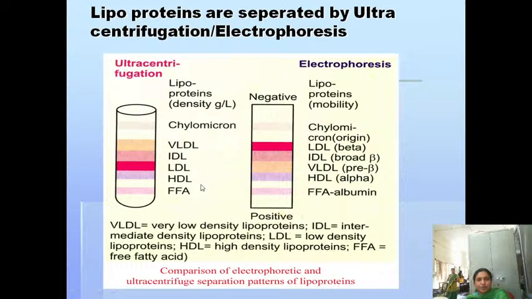Different types of lipoproteins can also be separated by electrophoresis. Electrophoresis means the movement of charged particles in an electric field. These lipoproteins can be separated into 5 bands. The bands obtained on electrophoresis are chylomicrons, LDL, VLDL, HDL. You just remember that the important lipoproteins are 4. Based on their density, they are classified into 4 types: chylomicron, VLDL, very low density lipoproteins, LDL, low density lipoproteins, and HDL, high density lipoproteins.